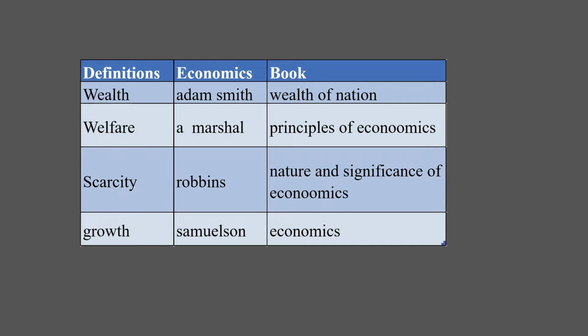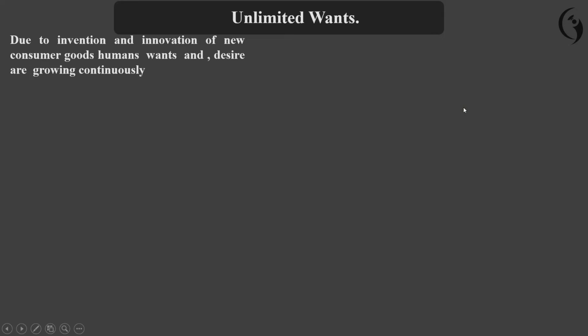The last one is the growth definition given by Paul Samuelson in his book Economics. We can conclude that economics is the study of how people manage unlimited wants with scarce resources. Why do the unlimited wants persist in the world?